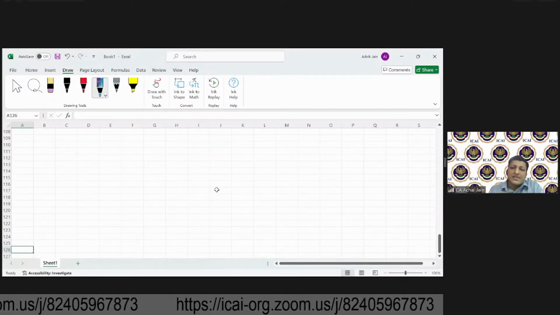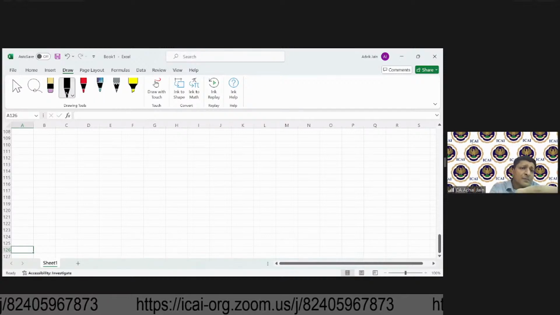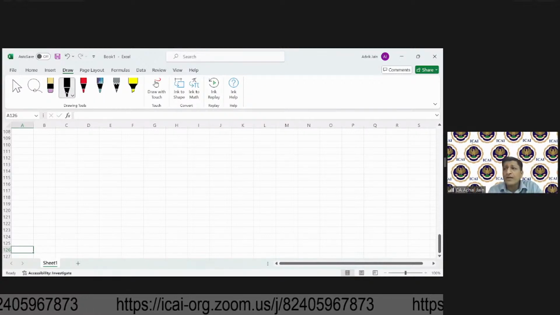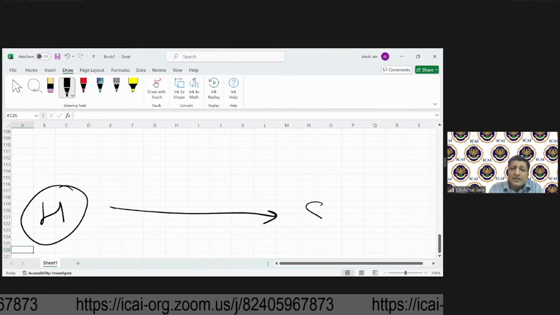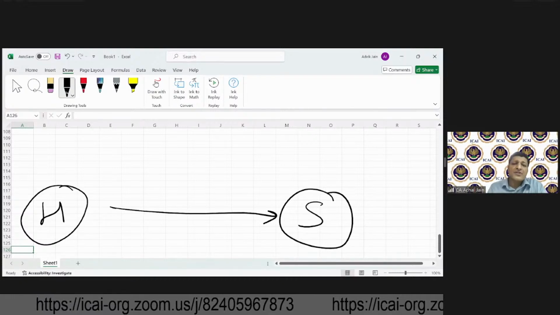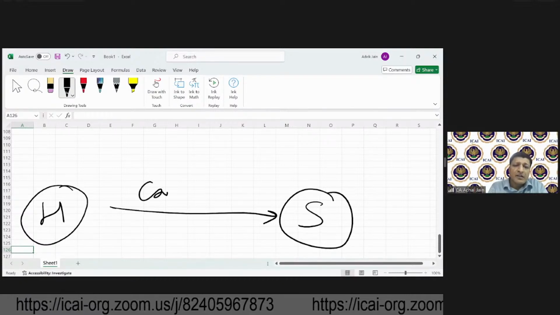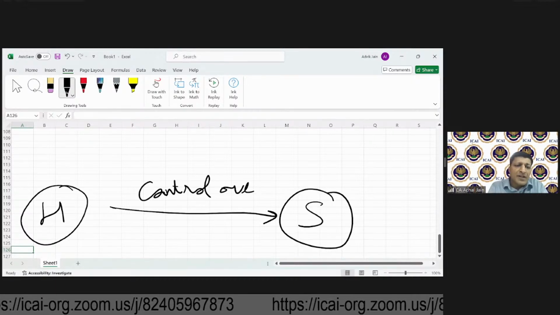Now, in our examples that we have discussed so far, parent company was acquiring subsidiary company. And through this acquisition, parent company was getting control over subsidiary company.